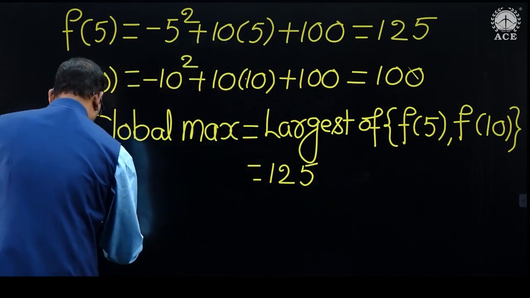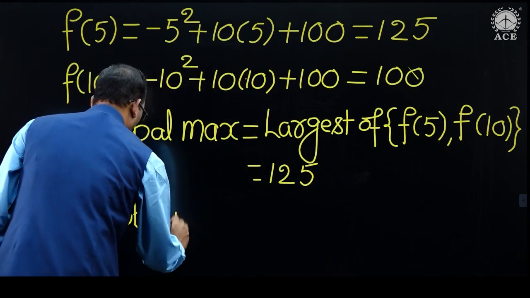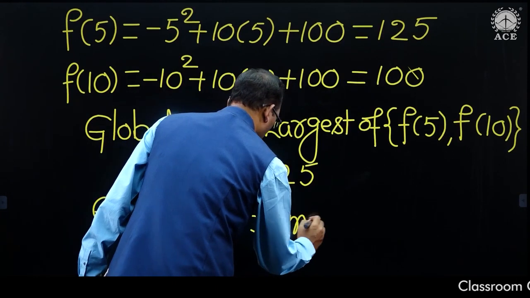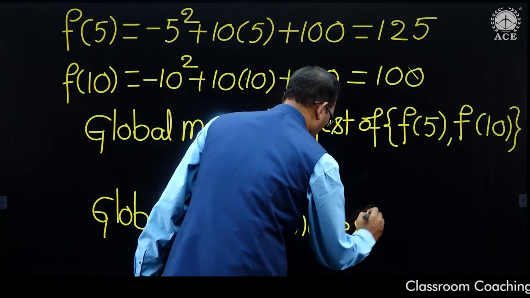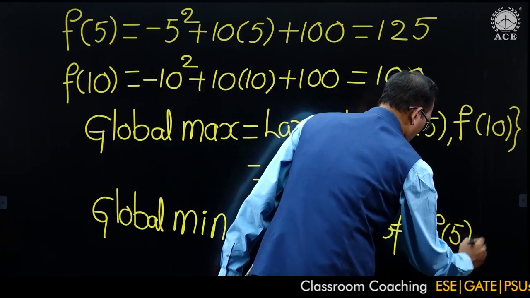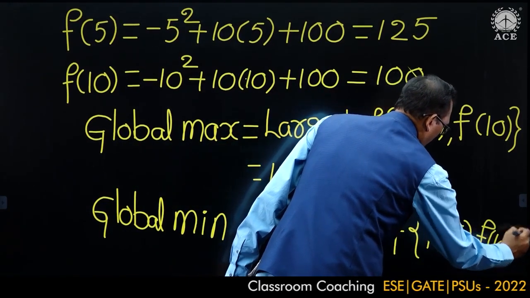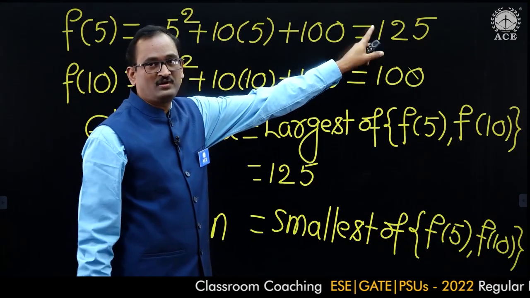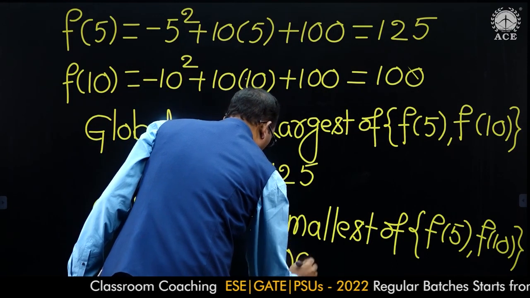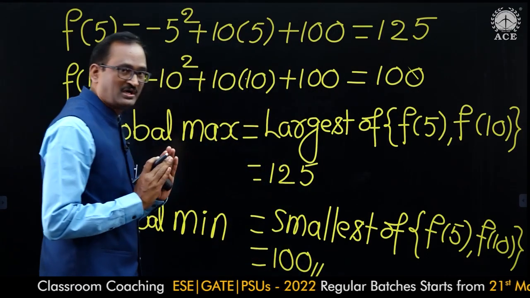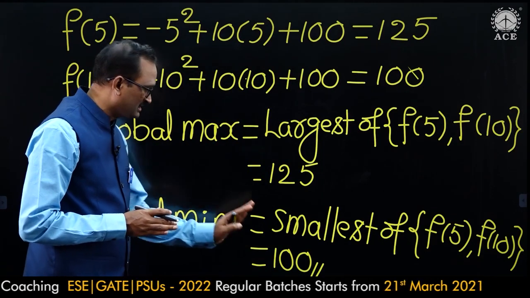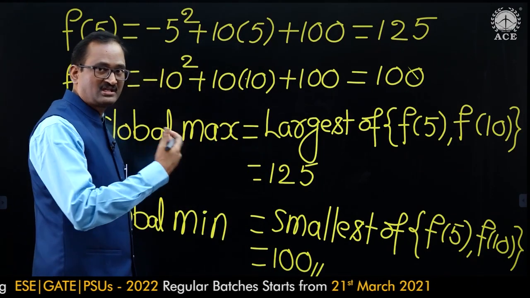And the global minimum, we need only global minimum. Global minimum is equal to the smallest of f of 5, f of 10. Smallest value of these two, that is 100. So global minimum is 100. We just need the smallest value, I mean minimum value, that is 100 is the required answer. Let us see the next problem.